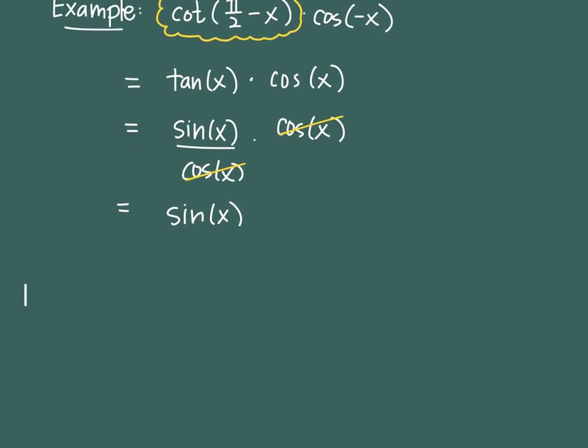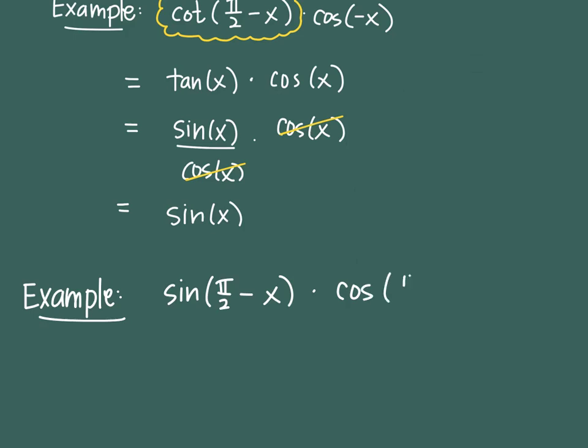Okay, last one. All right, sine of pi halves minus x multiplied by cosine of pi halves minus x. Two shift identities. Oh, whoops.